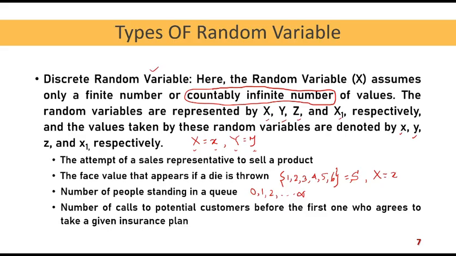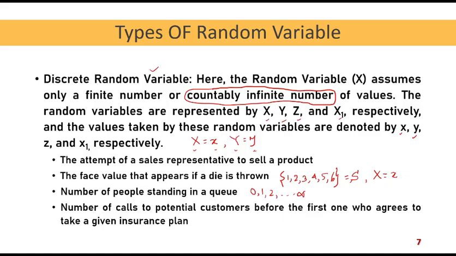If the first one agrees, the value of x is 0, because there is no unsuccessful call before that. So x equal to 0. If the second person agrees, then the number of unsuccessful calls is 1. So x can take the value 0, 1, 2, and so on, it can go up. So this is about the number of phone calls before the first person agrees.